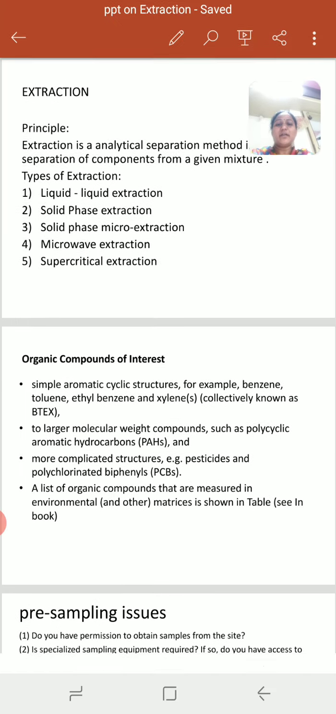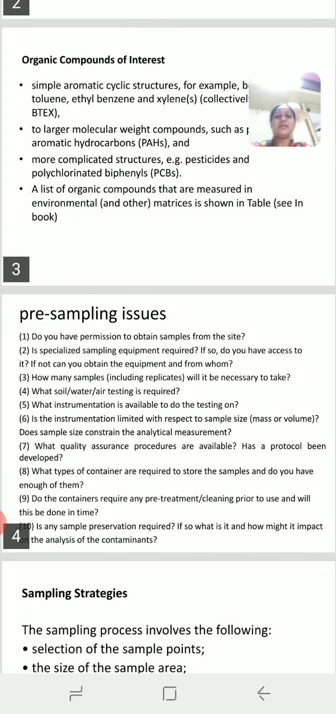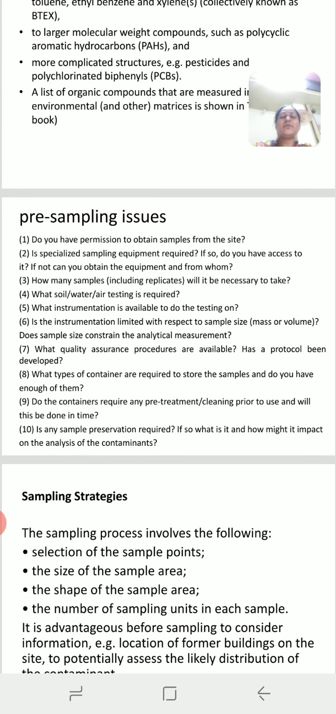Then the next point under this is the pre-sampling issue. There are various issues during the collection of the sample. First issue is, do you have permission to collect the sample? Without permission we do not collect the sample. There are various types of samples such as solid sample, water sample, and gaseous sample.